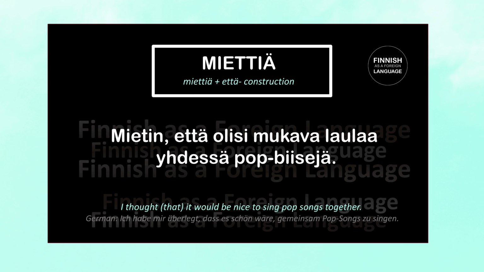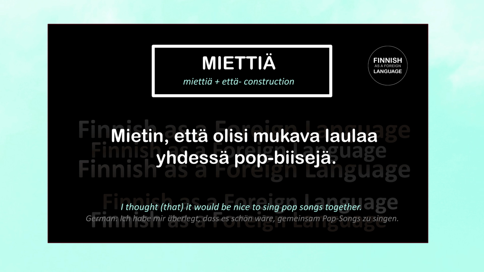For example, mietin, että olisi mukava laulaa yhdessä pop-biisejä. I thought that it would be nice to sing pop songs together. Let's go step by step. Mietin is the first person singular past tense of miettiä, which means I thought. Että means that. Olisi mukava means it would be nice. Here we have the conditional mood.